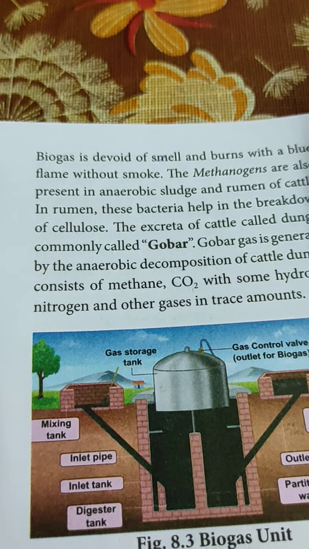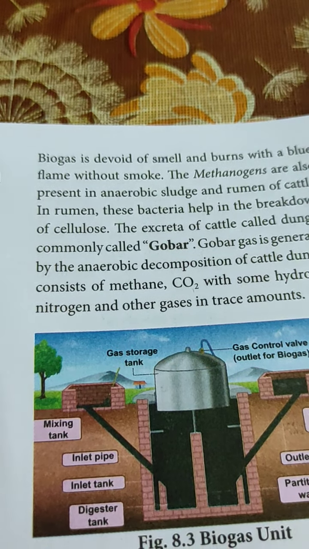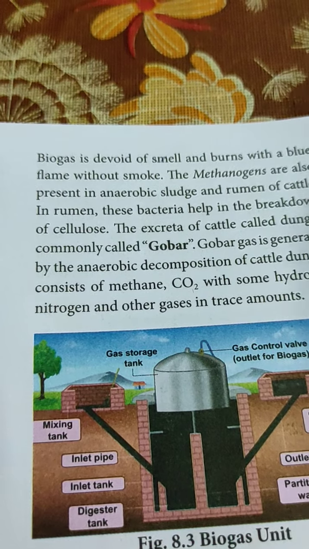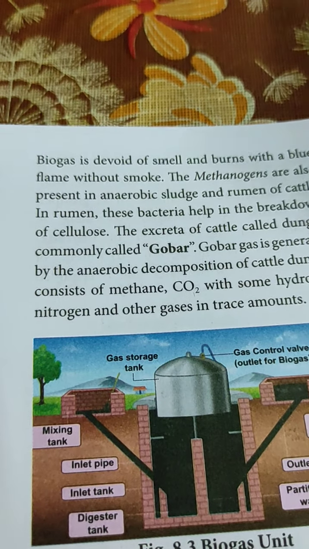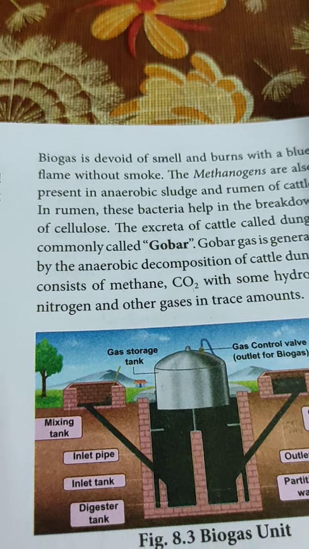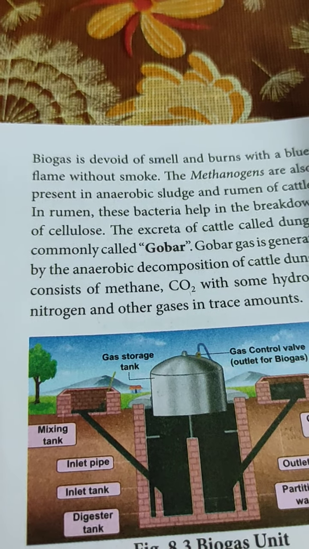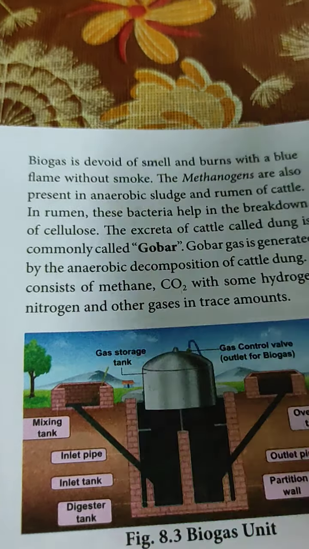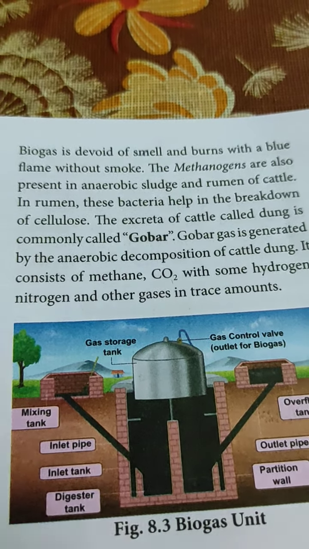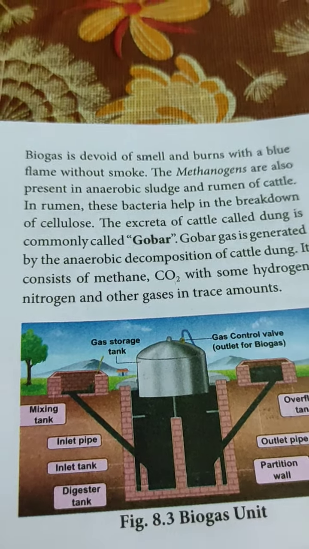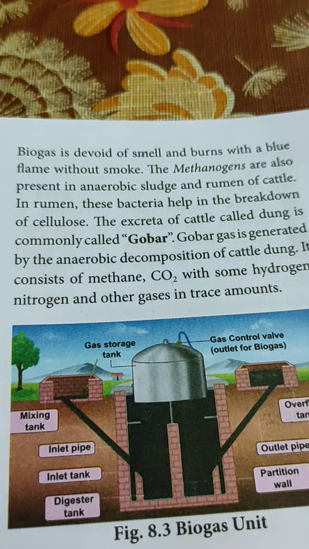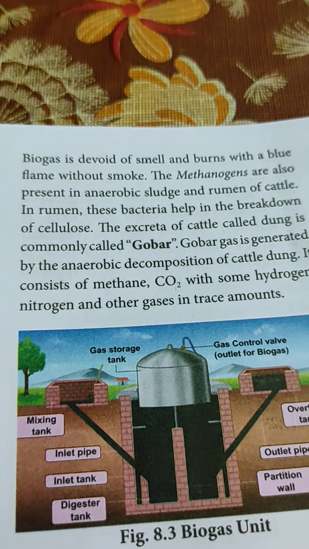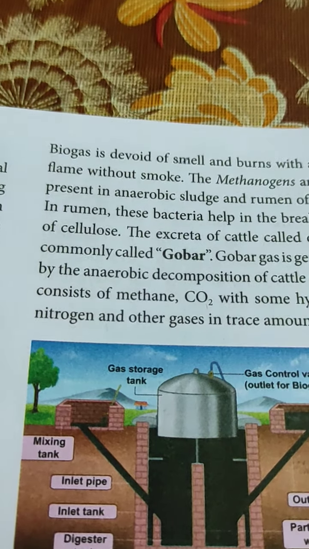Anaerobic sludge means wherever the water has logged for a long period of time and the lower part of the aquatic bodies has become totally decomposed. That area is a great source of methane. And the rumen of cattle: rumen means when the cud, C-U-D, comes out from the mouth of the cattle after chewing the food material and digestion. That foam-like substance is called the rumen, which is also a great source of methane.